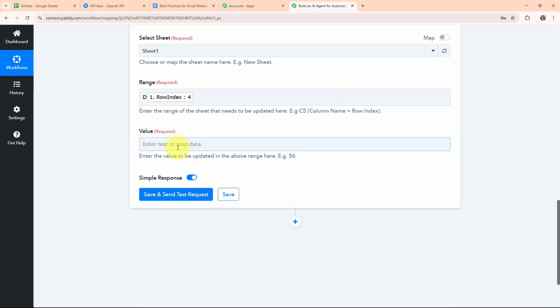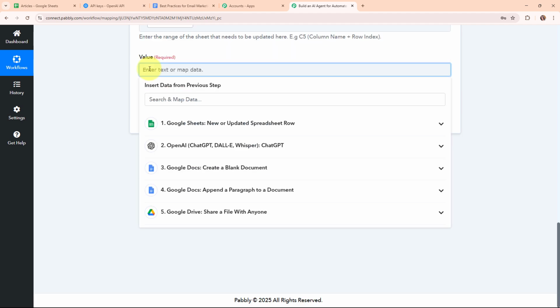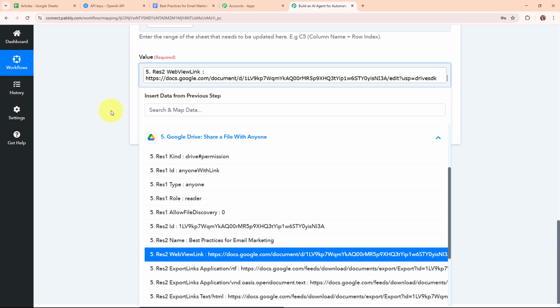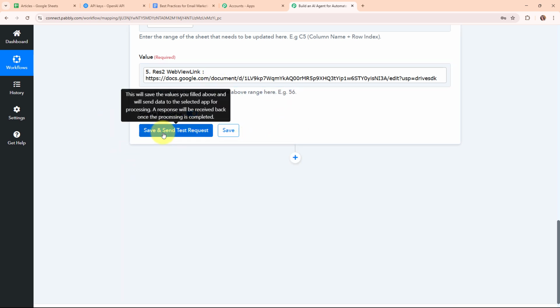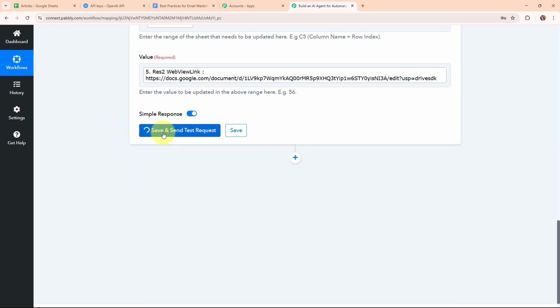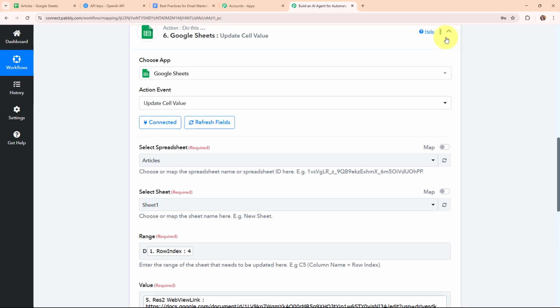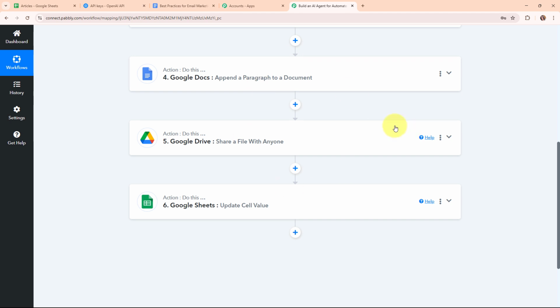Then it is asking me to enter the value. Here I need to enter the value that I want to update. I want to update the web view link of my document that I've received in my Google Drive action step, so I'm going to map it over here. This is the web view link. Now after entering all the required details, I'm going to click on save and send test request. Here you can see we have received a successful response. That means we have successfully updated the link in our Google Sheets.